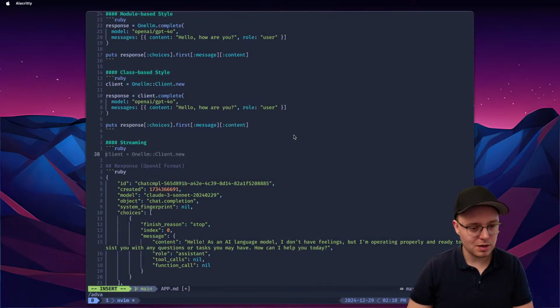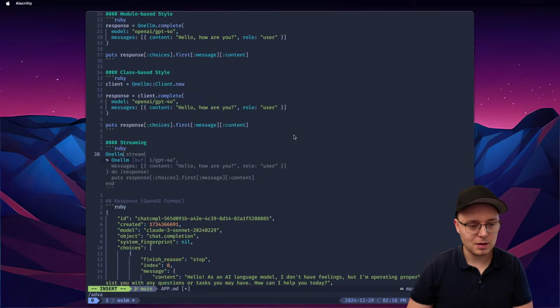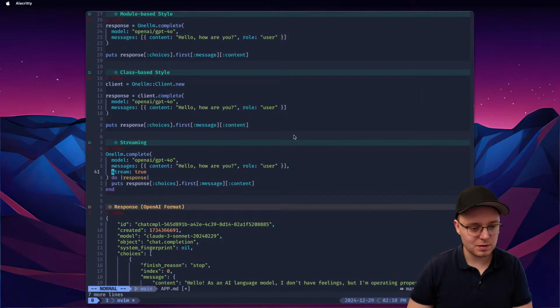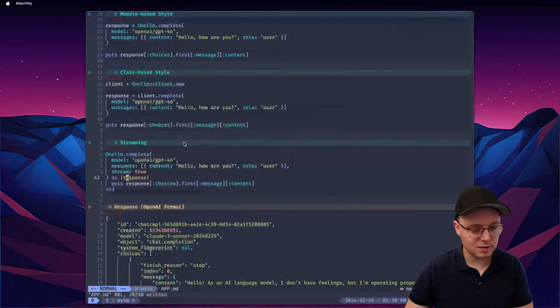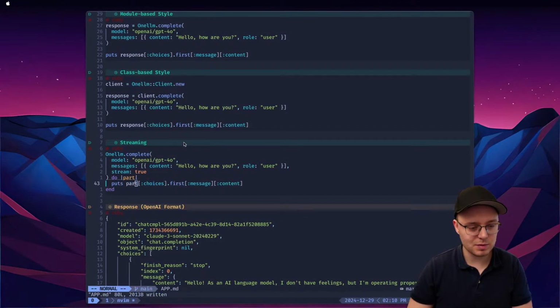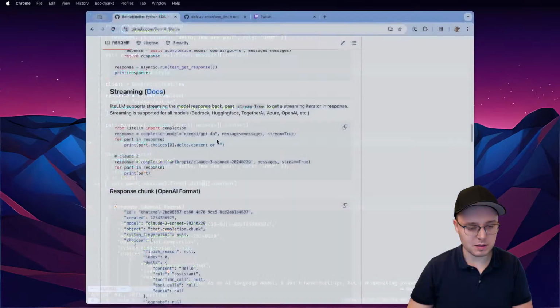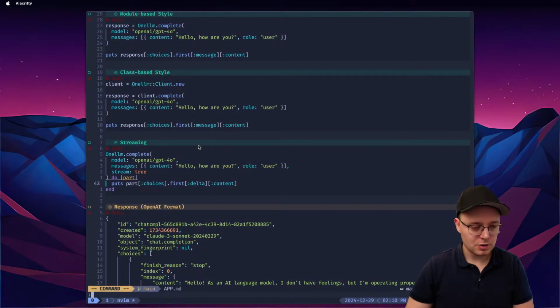And for streaming, now we're going to start with OneLLM complete. It's going to be the same thing. Model, content, hello world user, stream true. Yes, yes, yes. I don't like the way the call responds. I think it's going to be like part. Yeah, it's most likely going to be part. And then choices. So we have choices first, delta, like this, right? Content. So I'm not sure if I'm a fan of hashes. This is the only thing that I don't like about it.